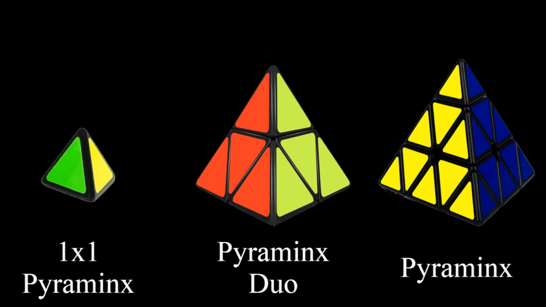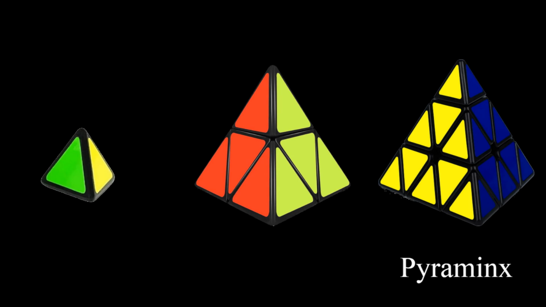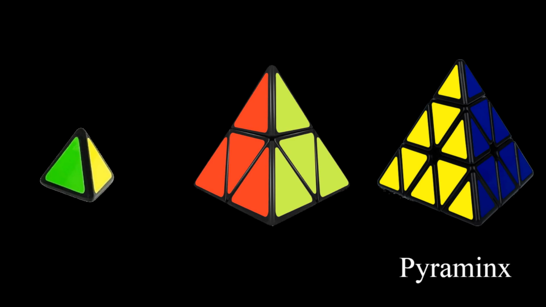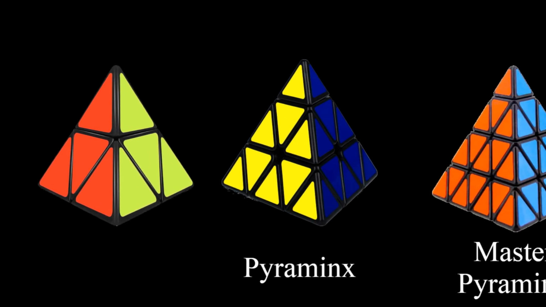The pyraminxes. Well, just the 3-layered one is called the pyraminx, even though it's not part of the minx puzzles. So we can't call this group the minxes because that's already taken. But we can't call it the pyras either because that's just the cubing slang term for pyraminxes. We'll think about what to call these later. First, let's take a look at their names.